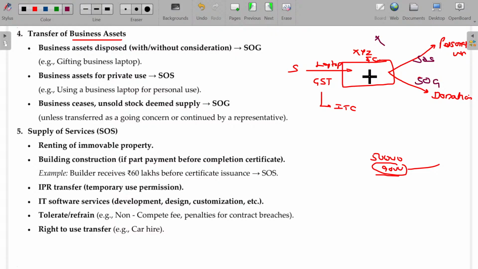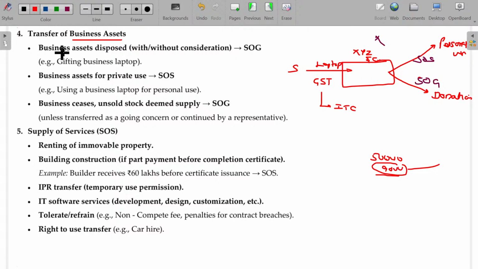Provided that asset or that input, whatever it may be, should be used only for manufacturing the finished goods. If you are not using it for the manufacturing of the finished goods, automatically it is misused, or you have to refund the GST claimed, meaning the ITC claimed. So when any business asset moves out from the business other than by way of a sale, it is considered a supply of goods, or if it is allowed to be used by somebody else for their personal use, not for business use, that will be considered as supply of services. Clear?